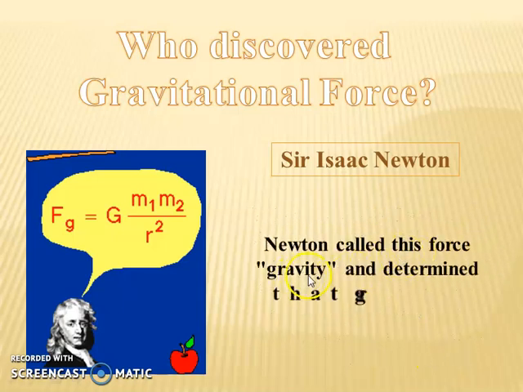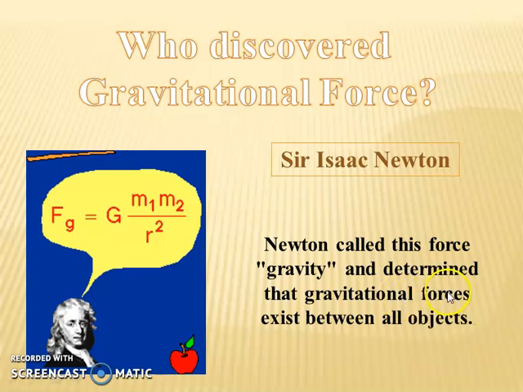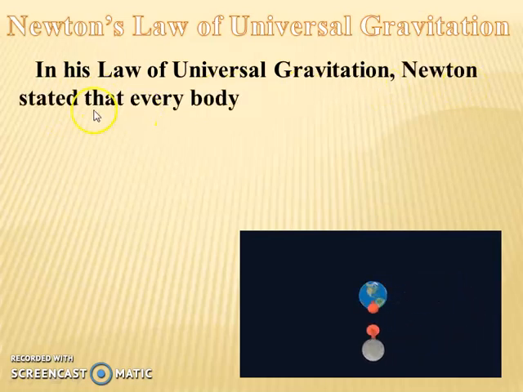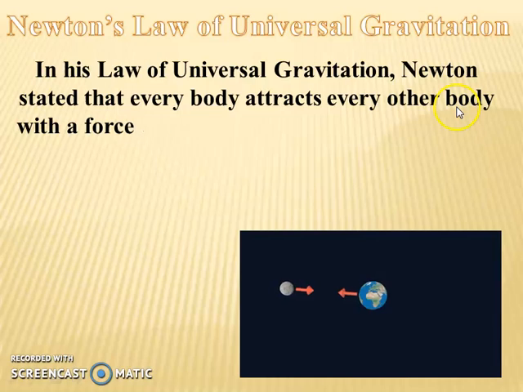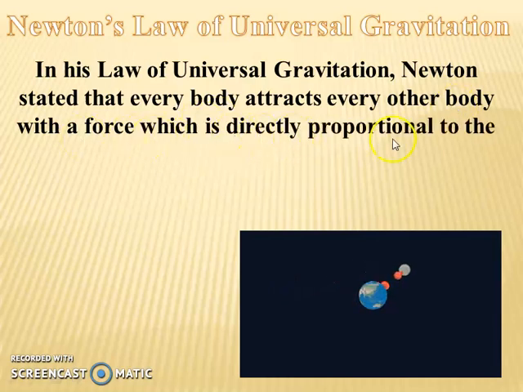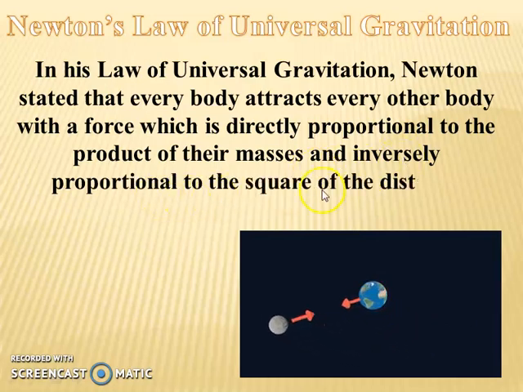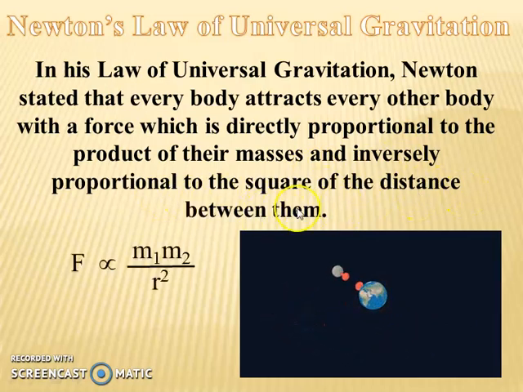Newton called this force gravity and determined that gravitational force exists between all objects. In his Law of Universal Gravitation, Newton stated that every body attracts every other body with a force which is directly proportional to the product of their masses and inversely proportional to the square of the distance between them. In mathematical form, we write F directly proportional to the product of the two masses, m1 times m2, divided by the distance between them, r squared.